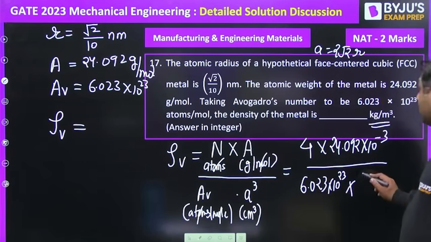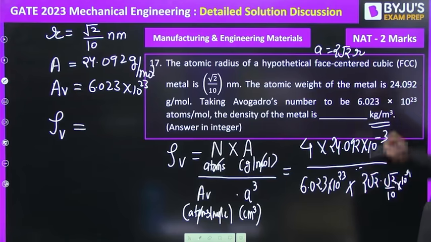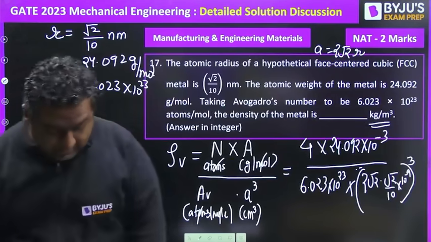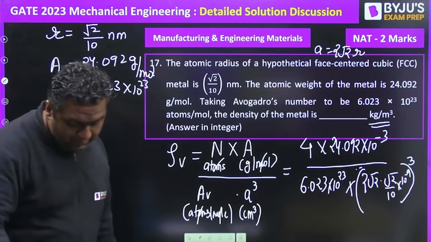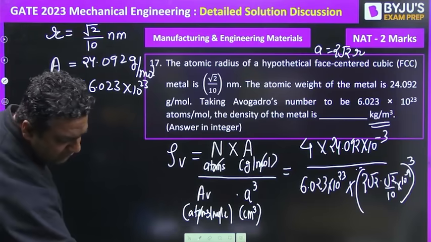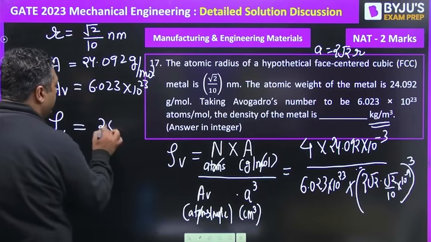So when you put 2 root 2, and what is r? r is root 2 by 10 nanometer, root 2 by 10 nanometer into 10 power minus 9. So when you do this 2 root 2 r, you need to take a cube. When you put all these values, the answer is very simple, and I have calculated it for you. 2500 will be coming. Yes, 2500 kg per meter cube.